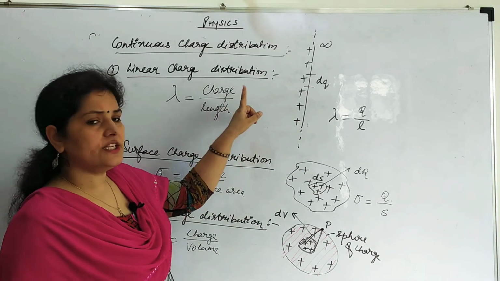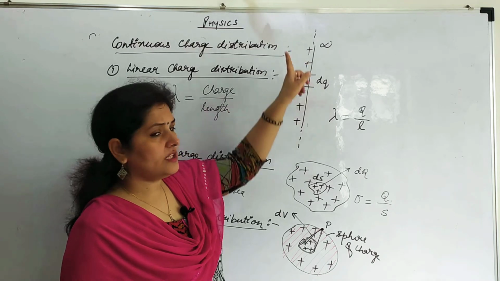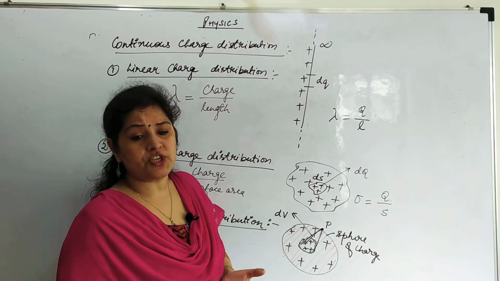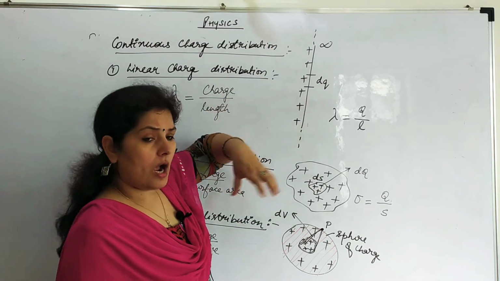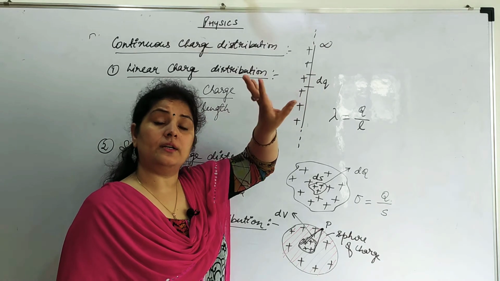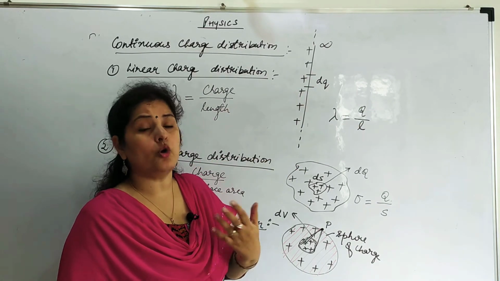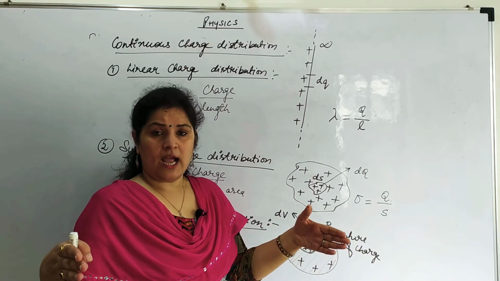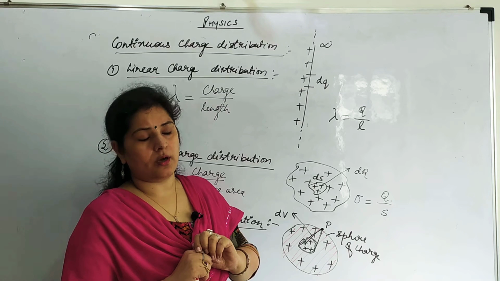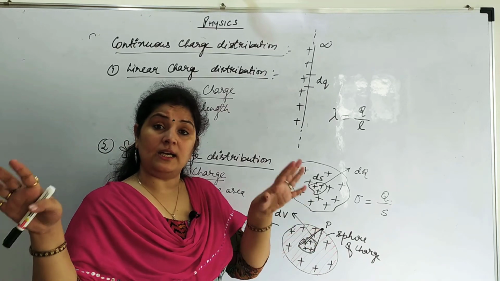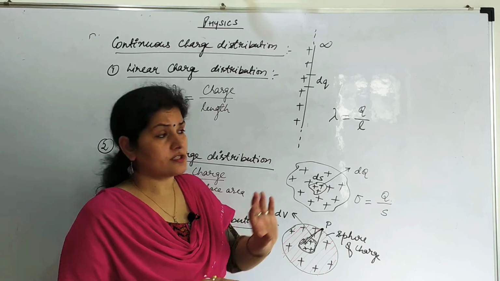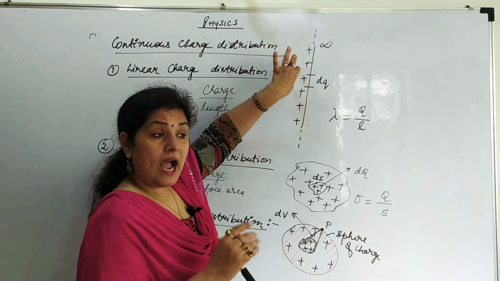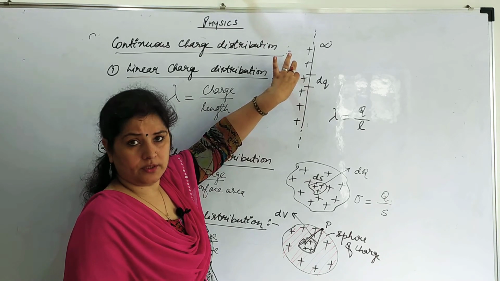So first one is linear charge distribution. Suppose I have taken a very thin wire of very large length. We do not know yet how much charge it will have, and we have to find it. Suppose you have a 500 kilometer long wire and I am asking you how to find the charge on this wire. So what I am supposed to do, I will take a very small length of the wire, 1 meter, because charges are settled at a proper distance. I cannot find the charge of the total length directly. So I will take this 1 meter and find out how much charge is there in 1 meter, right?